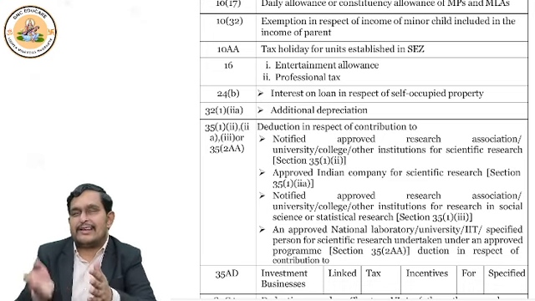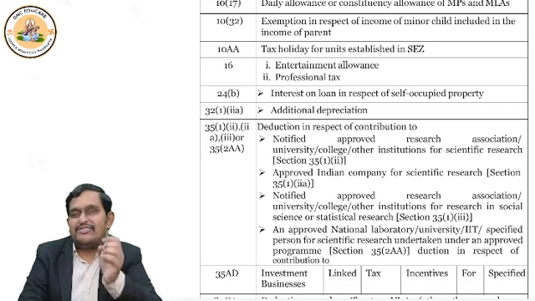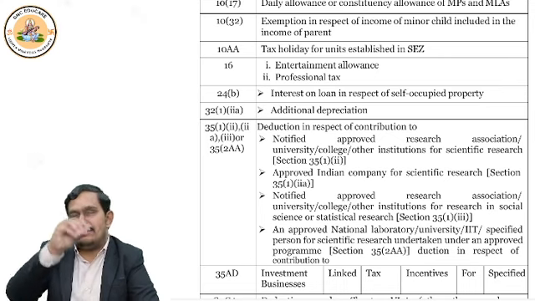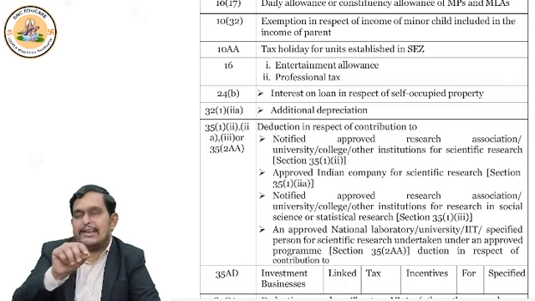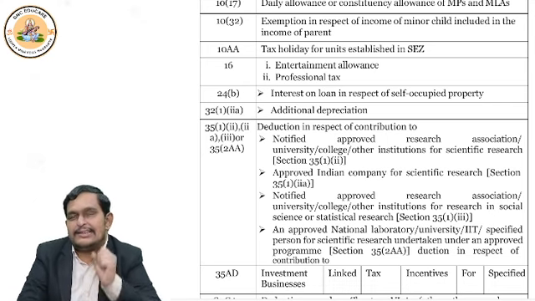But whenever such clubbing is done, such adding is done, and the minor's income is clubbed in the parent's income, then the parent gets a nominal deduction of 1500 rupees per child per annum. That means, suppose there are 3 children and each child is earning some income. Their income will be added in the parent's income, and then 1500 per child will be deducted also. So this 1500 deduction is given under section 10 subsection 32.